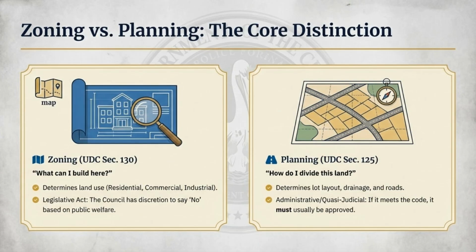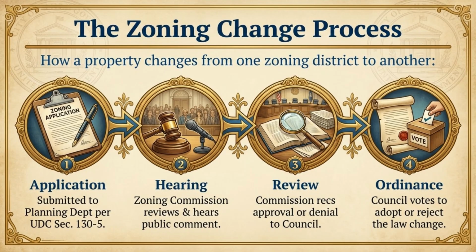The core distinction between zoning and planning is: zoning, under UDC 130, determines what can be built based on land use. Planning, under UDC 125, determines how land is divided, focusing on lot layout, drainage, and roads. The zoning change process involves 4 steps: applications submitted to the Planning Department, a hearing by the Zoning Commission, a review and recommendation to the Council, and finally, an ordinance where the Council votes on the law change.